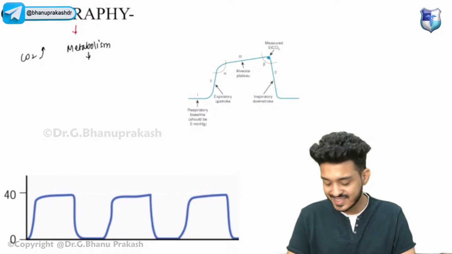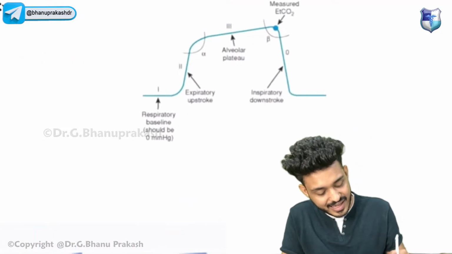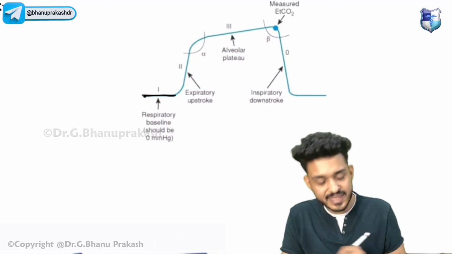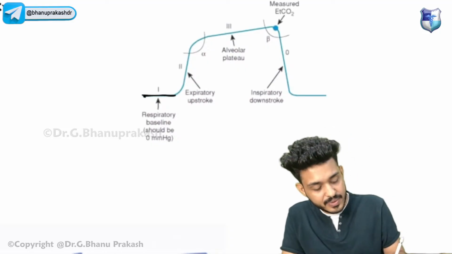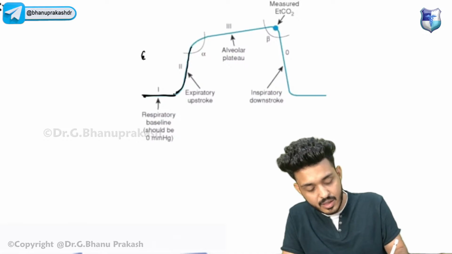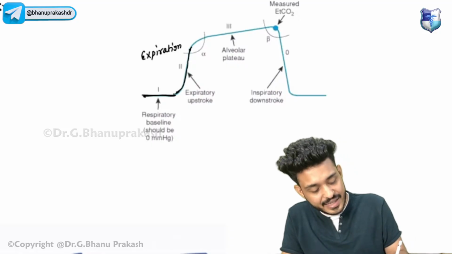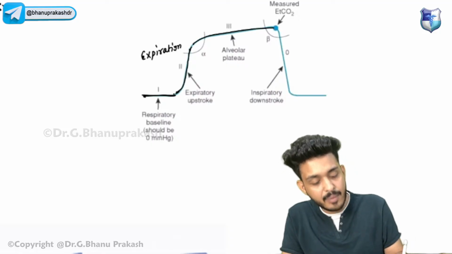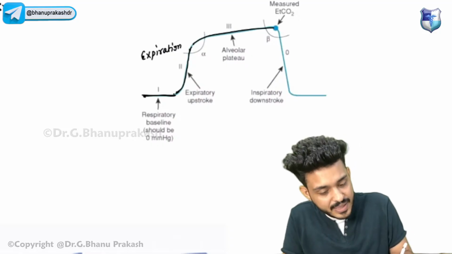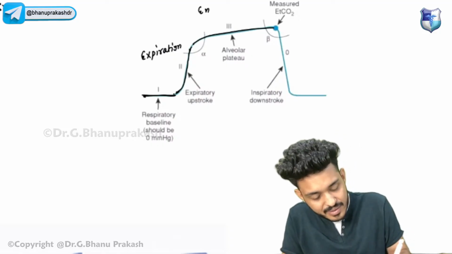Okay, what are the stages that we have? Look here, this is your respiratory baseline. Whenever the patient does expiration, what will happen? This graph will increase. Then after that there will be a plateau phase, and then there will be this phase.